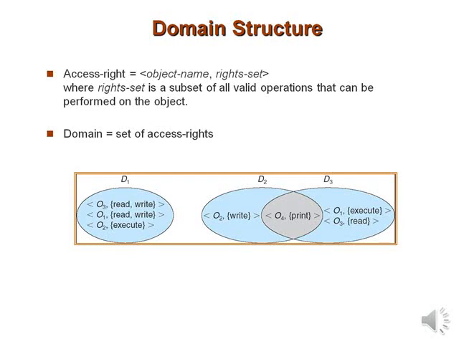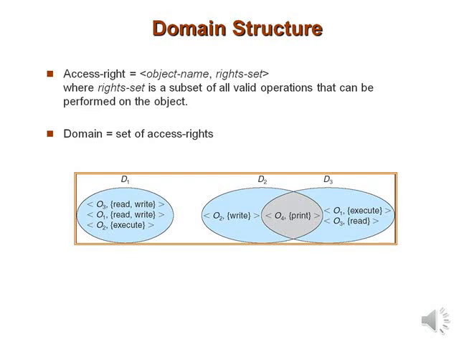The access right O4, print is shared by domain D2 and D3, implying that a process executing in either of these two domains can print object O4. Note that the process must be executing in domain D1 to read and write object O1, while only a process in the domain D3 may execute the object O1.